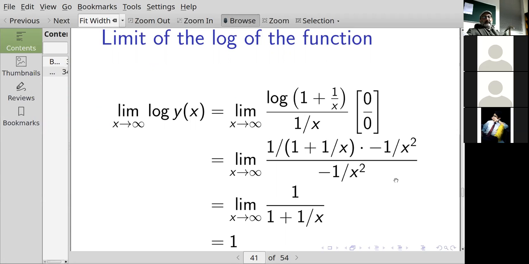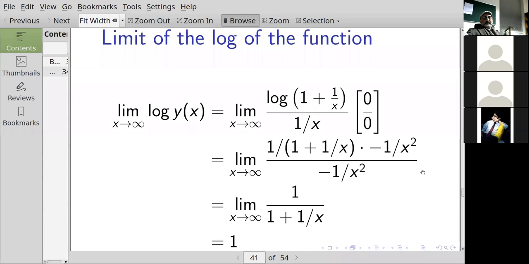No, but it's also being divided by minus 1 over x squared. So you can't just go multiplying by 0 unless you let the bottom one be 0, and then you've got 0 over 0, right? So you can't do that. We first have to simplify it until you can solve it, yeah.